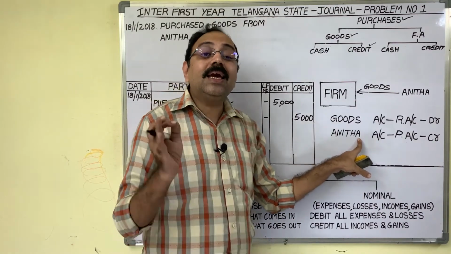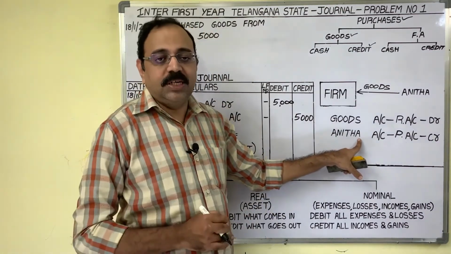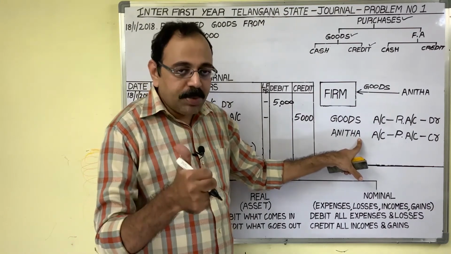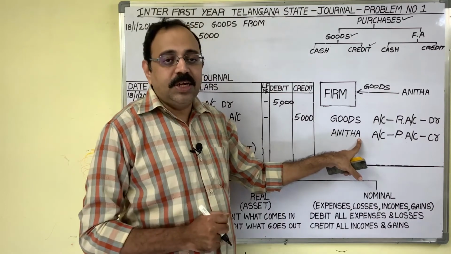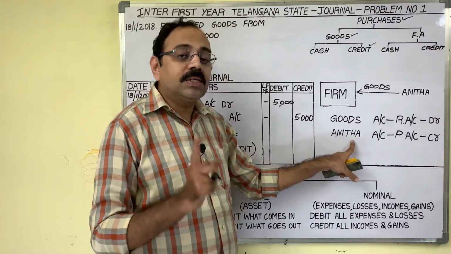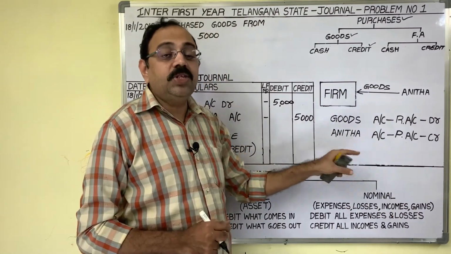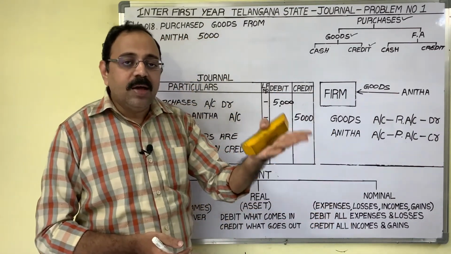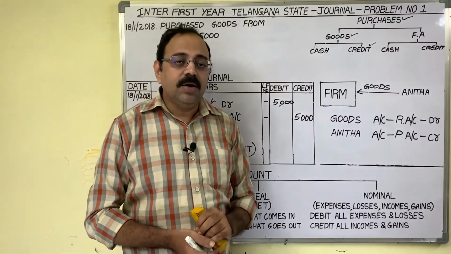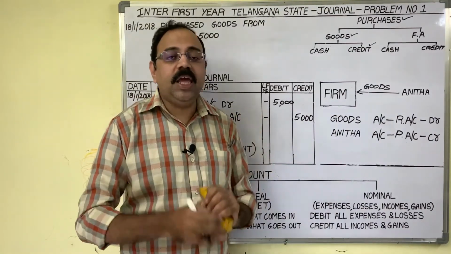Because it is a credit purchase transaction. In case of a credit purchase transaction or credit sale transaction, we should consider the person name. In case of settlement transactions, cash paid to Anita, cash received from Anita, we should consider the person name.